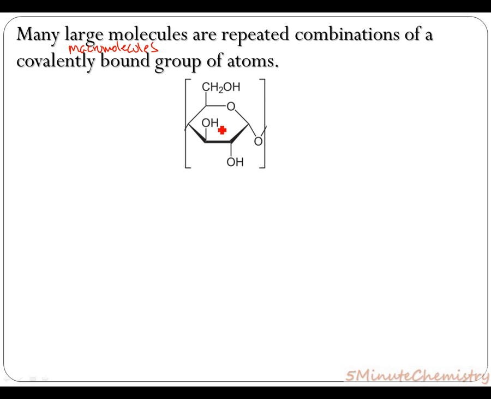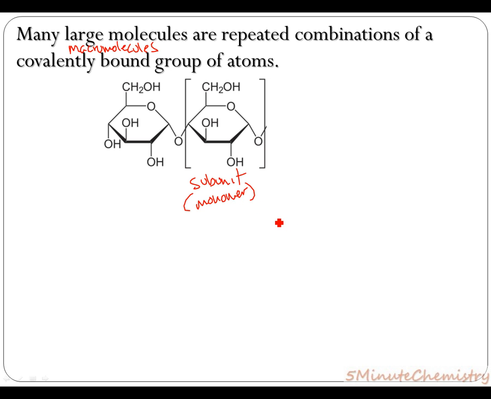So what we can do is take this group and join it to another group that's identical to itself. This specific group of atoms is known as a subunit, or sometimes referred to as a monomer.